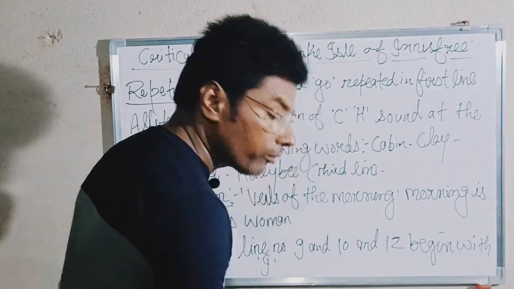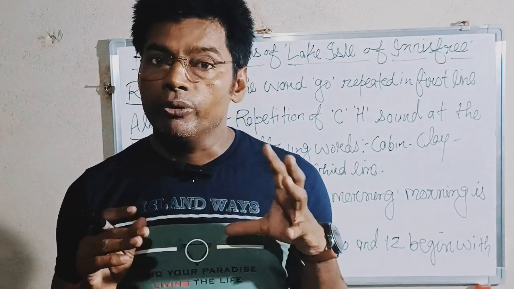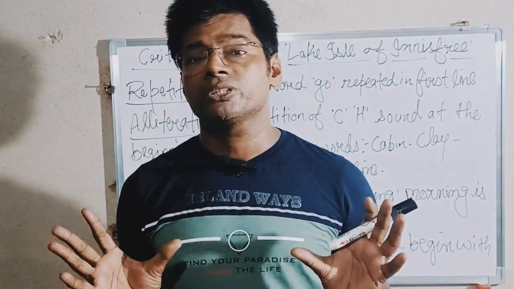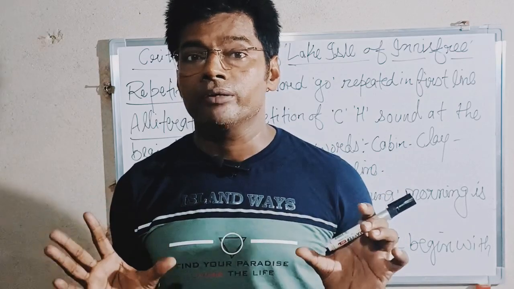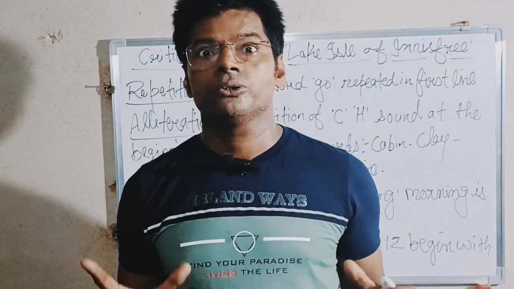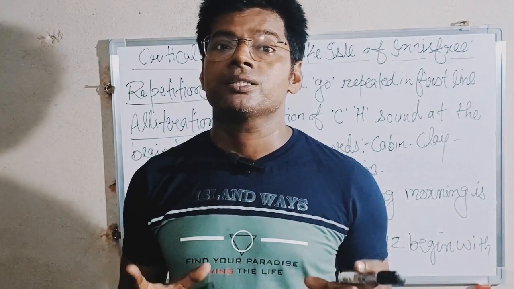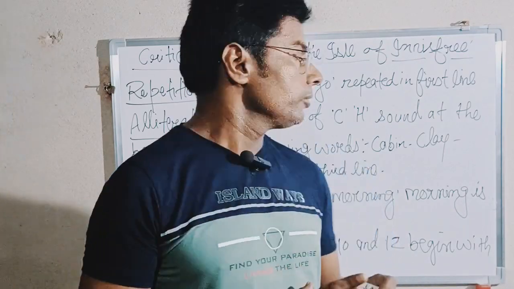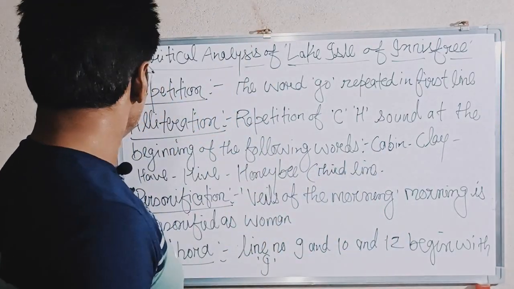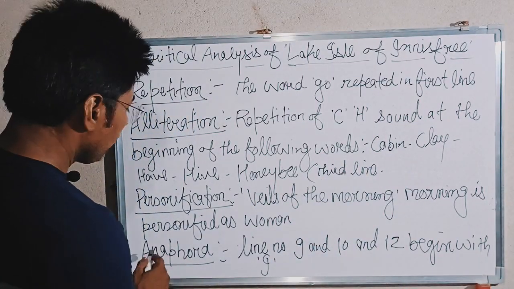Here the poet imagines morning as a woman, or personifies morning, a non-living object, as a woman with her face covered. So if a non-living object is treated as living, it is called personification. So here the morning is personified as a woman. So which figure of speech? Personification is used.